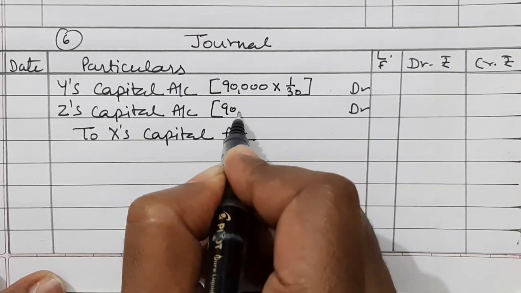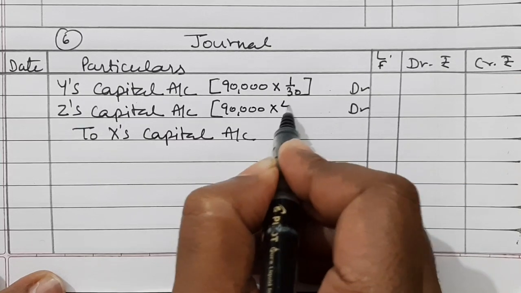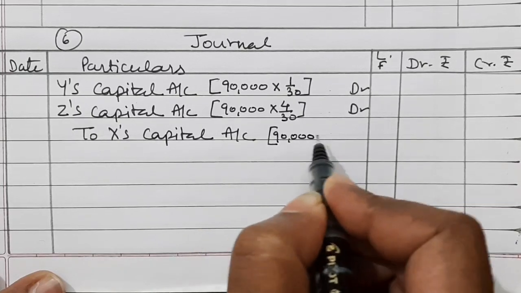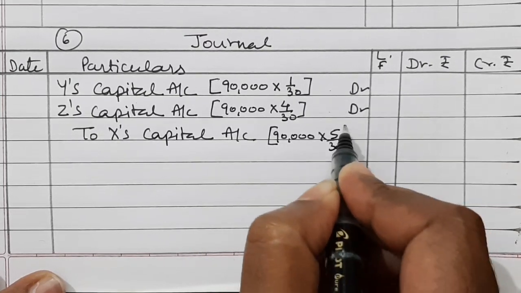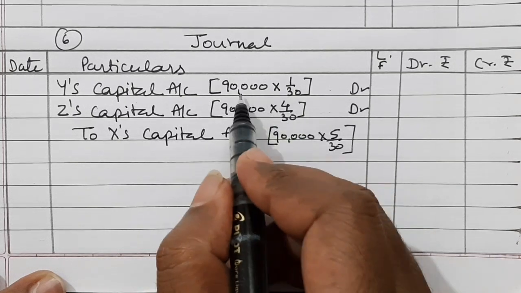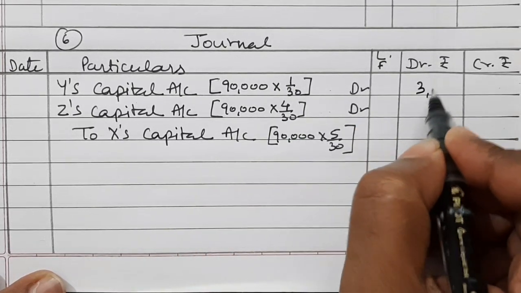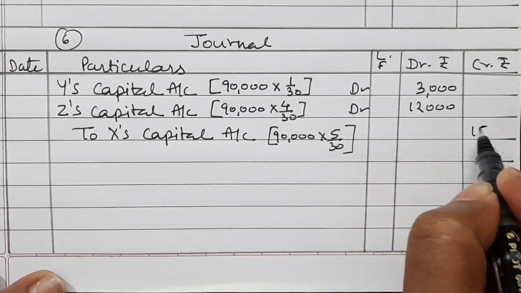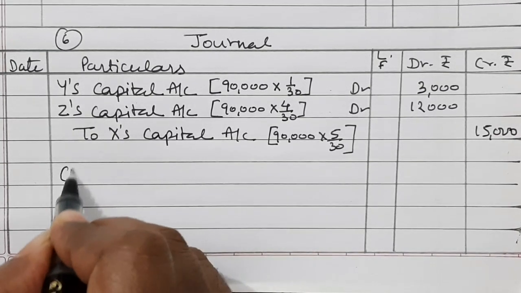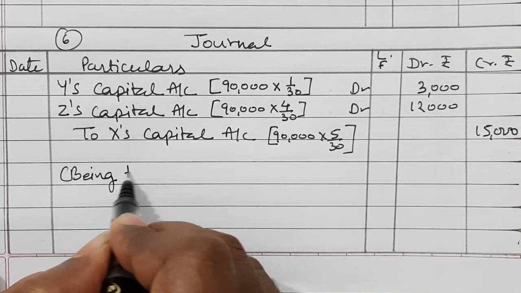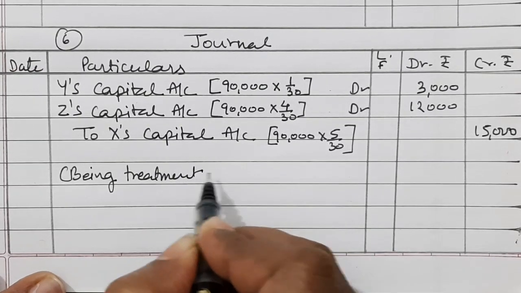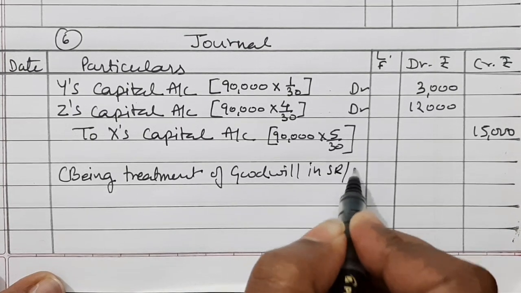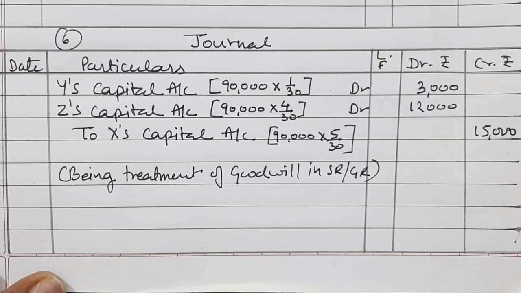Here also it will be 90,000 into 4 by 30, and here it will come 90,000 into 5 by 30. So 3,000 it is, and 12,000 it is, and 15,000. So being treatment of goodwill in sacrificing ratio or gaining ratio. That's the solution.